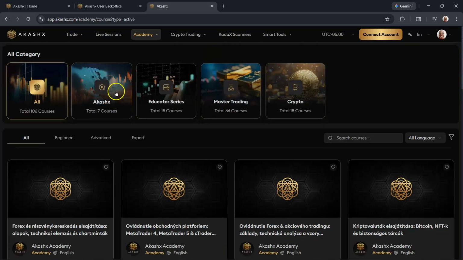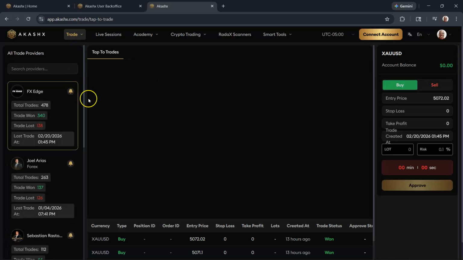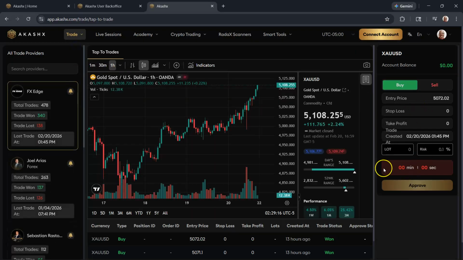Okay, so you get all your educational series there, and let's dive into the trading. You have your tap to trade here. You would connect your brokerage account, and when you get an alert, whether it's on your smartphone or in the back office here, you can click approve the trade based on the analysis that the traders put together. They'll send an alert and say, hey, buy now, and this is a timer, and then you have 2 minutes to click approve. If you click approve, it'll take the trade right into your brokerage account.